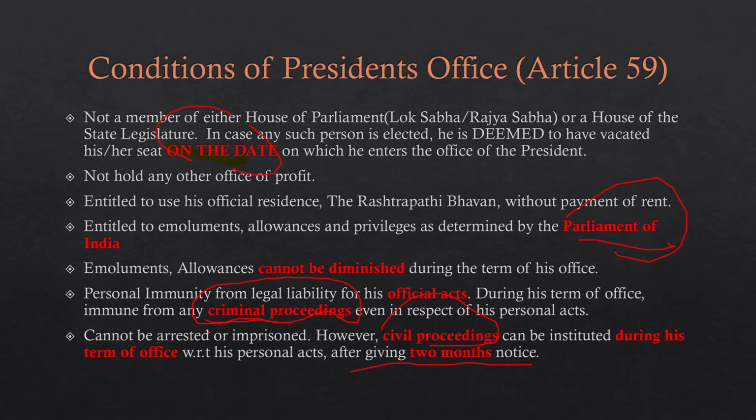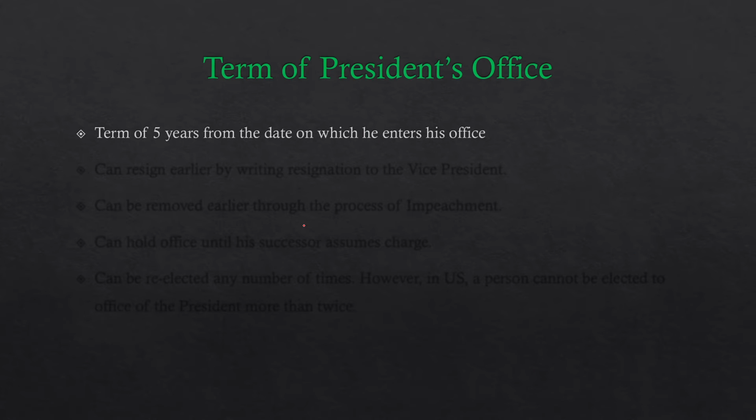Also, the president cannot be arrested or imprisoned while he is serving as the president of the nation. I hope this was clear, and let's move on to the next slide, which talks about the term of the president's office.